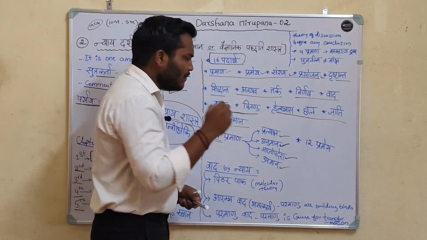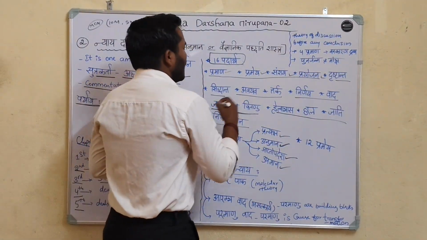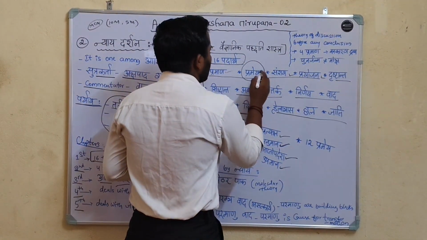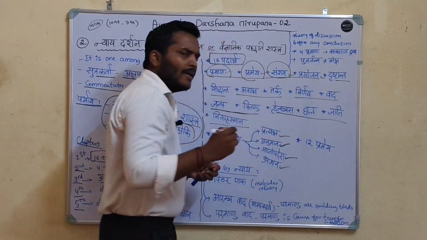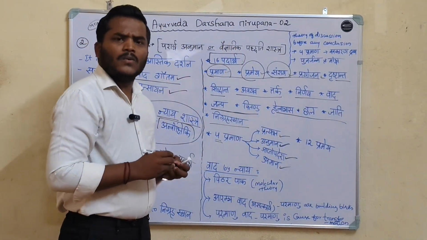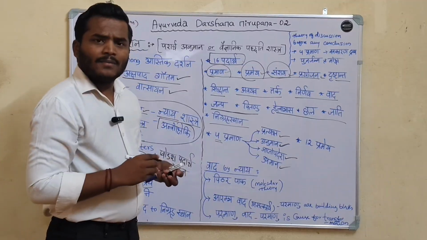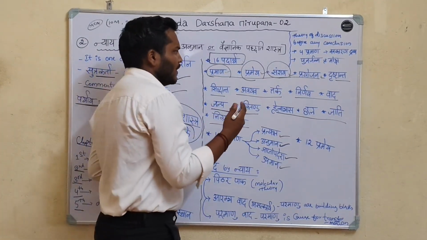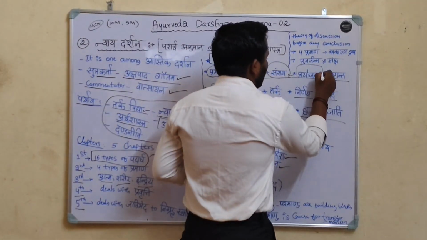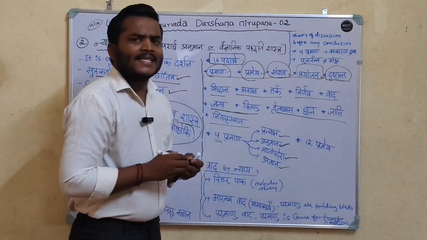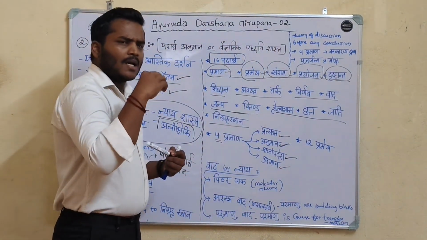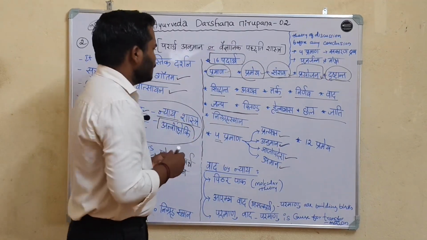Prameya means subjects of knowledge. Samshaya means doubt. While debating we have doubts, and that is cleared by debate through tarka. Prayojana means importance. With the help of examples we come to a conclusion.